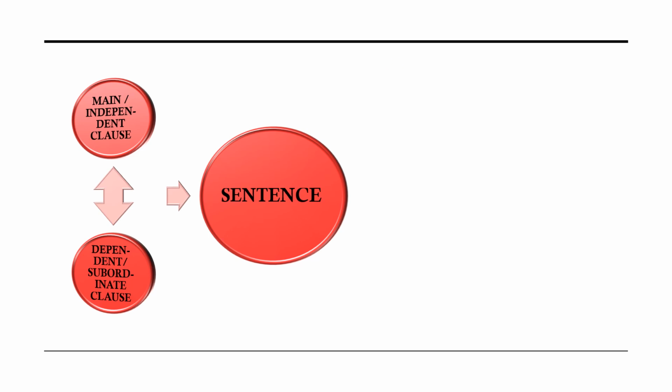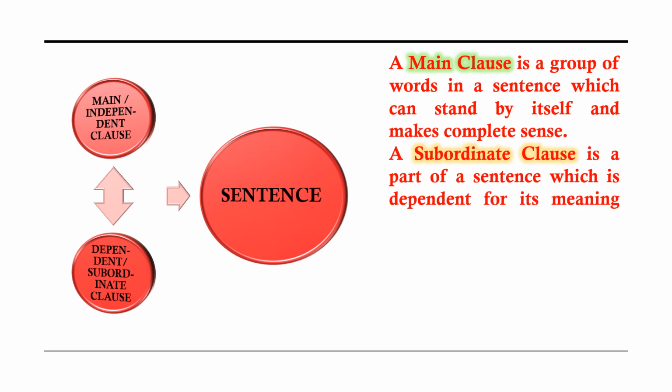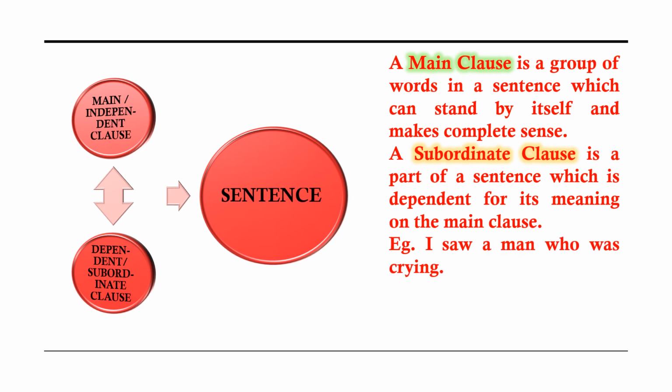Now, a main clause is a group of words in a sentence which can stand by itself and make complete sense. And a subordinate clause is a part of a sentence which is dependent for its meaning on the main clause. For example, I saw a man who was crying. The main clause is I saw a man. When I say I saw a man, it makes complete sense.